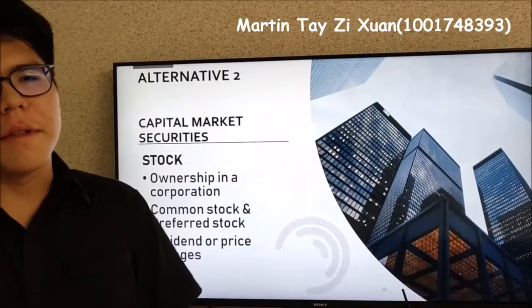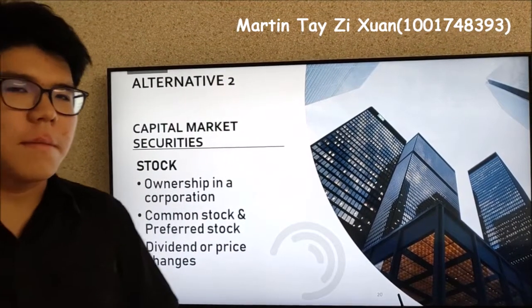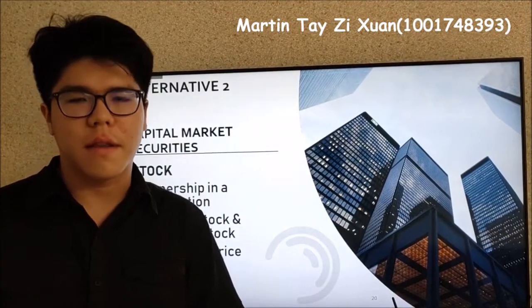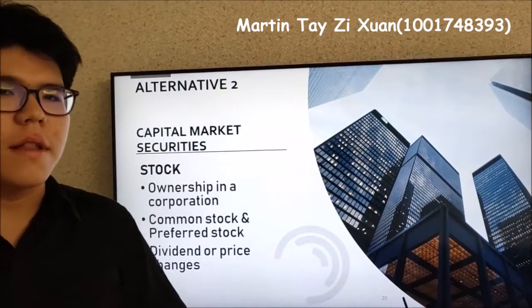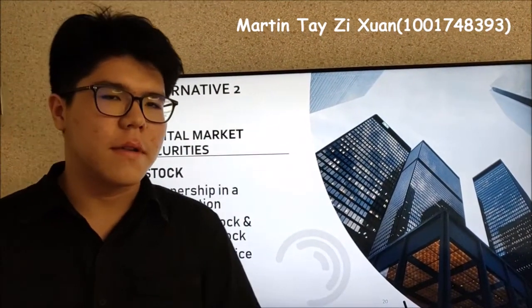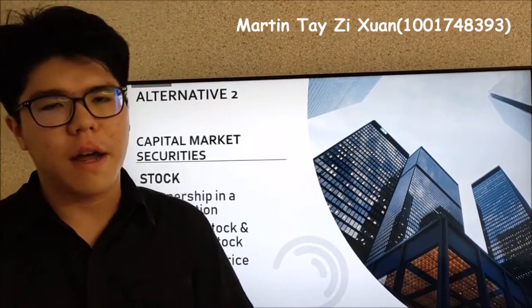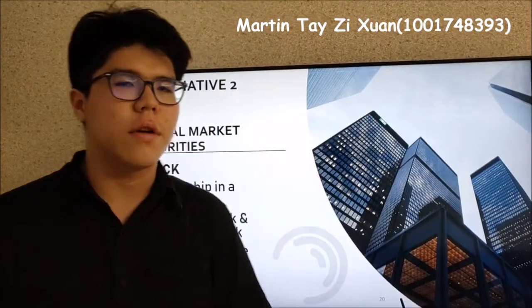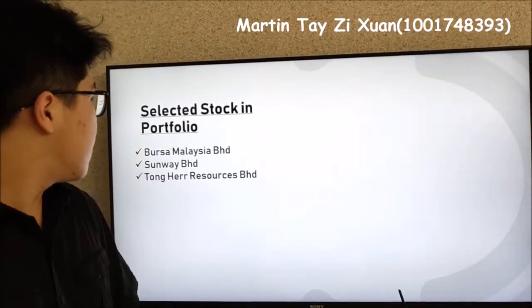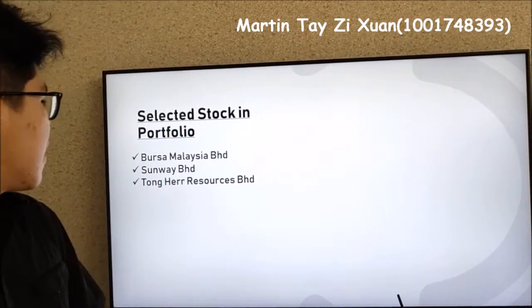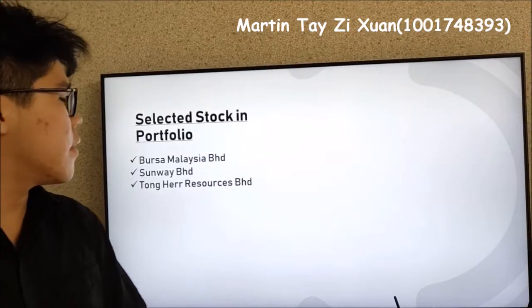For my part, I will be talking about stocks. A stock is the purchase of ownership of a particular company that gives dividends. There are 2 types of stock, common stock and preferred stock. Both give dividends, but common stock has the right to vote during shareholder meetings. For our portfolio, we have selected Bursa Malaysia, Sunway and Tonghe Resource.